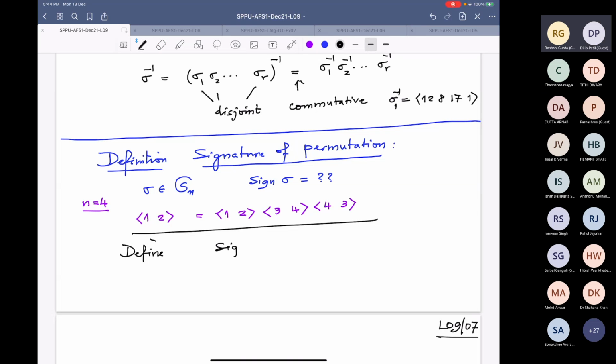Sir, can you define it like -1 to the power something? If you are decomposing sigma as transpositions tau 1, tau 2 up to tau R, then you can define the signature as -1 to the power R, right? Yes, but then again you will have, what is R? It is written as R transpositions, but here it is 1 also. R is not unique.